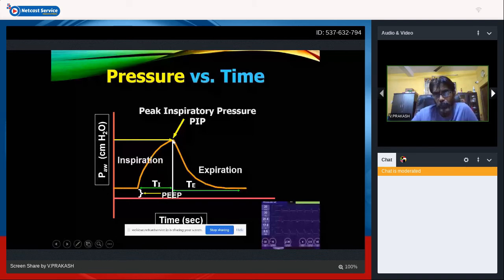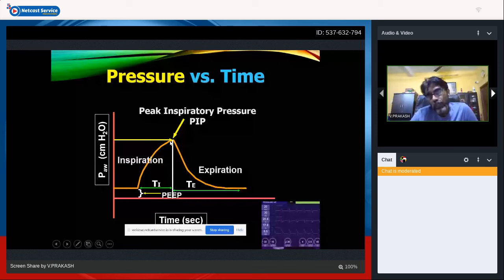Peak inspiratory pressure. The time from the onset of the pressure rising above PEEP until it reaches the peak inspiratory pressure is your TI, your inspiratory time. During this time is your inspiratory time, and beyond this is your expiratory time, where the pressure falls.